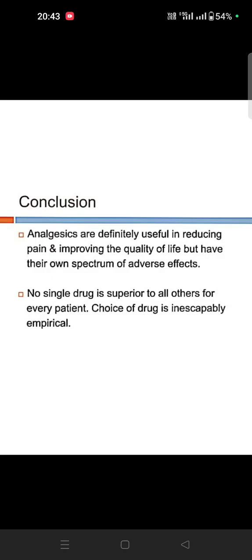And then conclusions. Analgesics are definitely used for reducing pain and improving quality of life, but there is a whole spectrum of adverse effects. No single drug is superior to all others for every patient, so the choice of drug is especially empirical. Okay, thank you guys. Just check what drugs are there. Then basically, what you see in the hospital, in the ICU and surgical side, what opiates they are using, just keep in mind and remember the side effects and write. Okay, thank you guys.